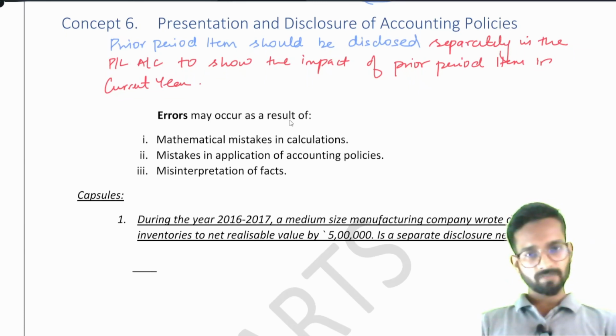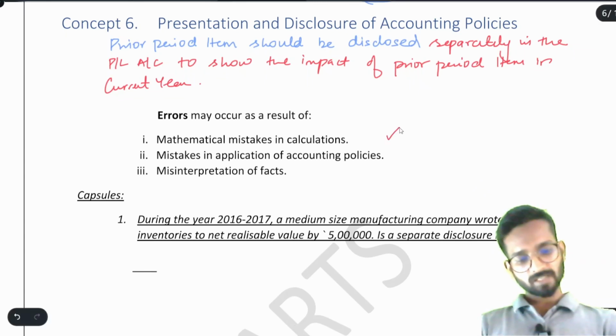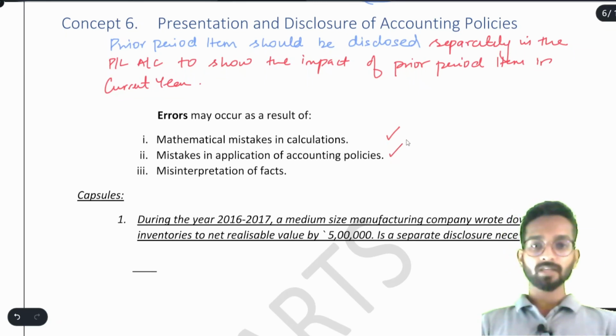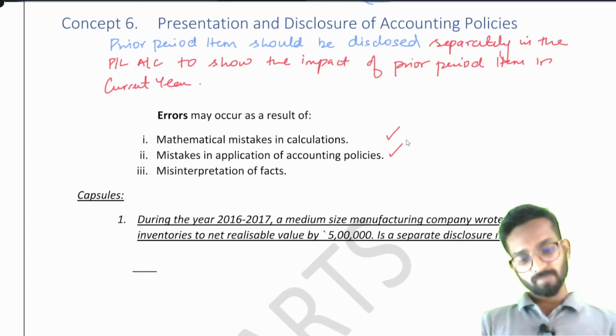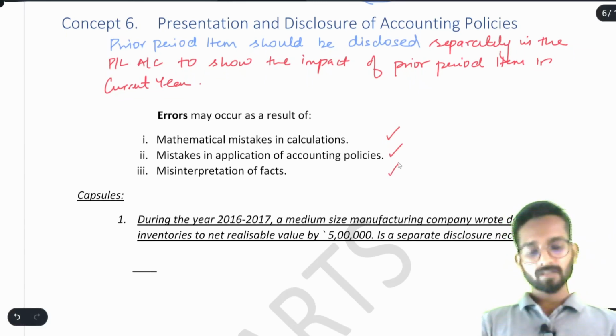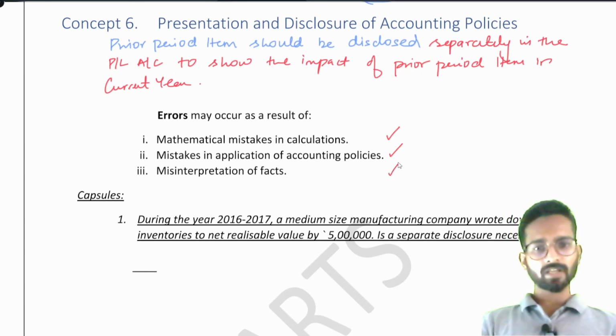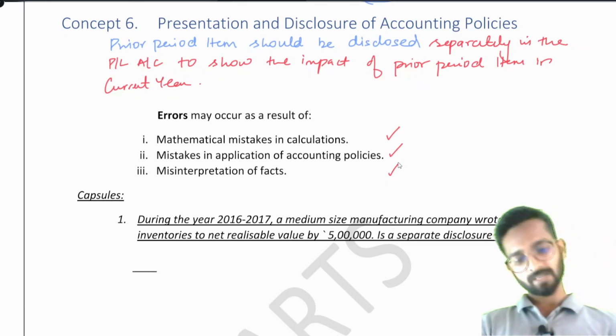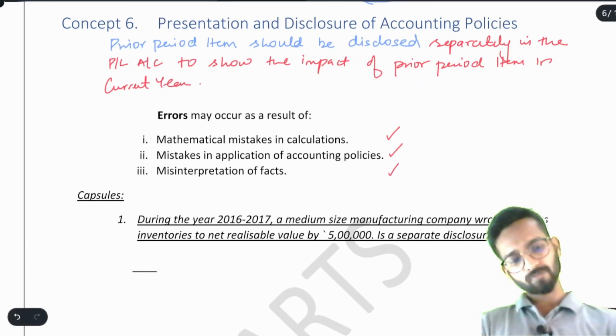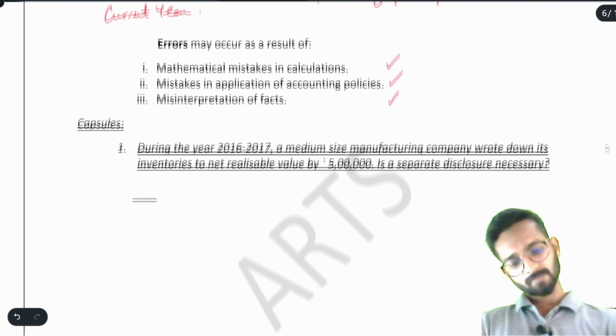Now errors may occur as a result of, we have already learned error and omission in the previous year. So errors may occur as a result of mathematical mistakes in the calculations, mistakes in application of accounting policy, like we had to write the revenue in the last year and could not, or misinterpretation of facts, that there may be some contract we have entered into and we have not recorded the revenue in the previous year, like that, if we have misinterpreted the facts. Now we will do a few capsules related to this.